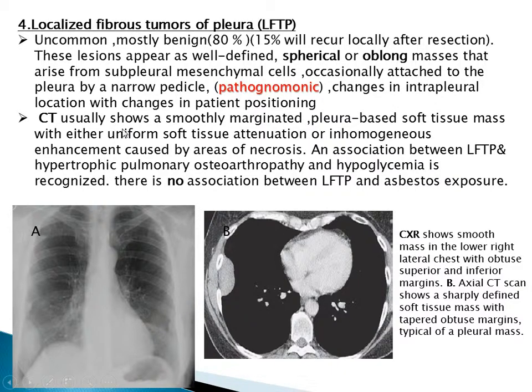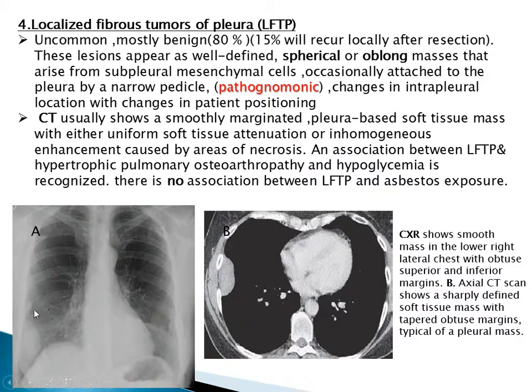CT usually shows a smoothly marginated pleural-based soft tissue mass with either uniform soft tissue attenuation or inhomogeneous enhancement caused by areas of necrosis. An association between the localized fibrous tumor of the pleura and hypertrophic pulmonary osteoarthropathy and hypoglycemia is recognized, but there is no association between it and asbestos exposure.